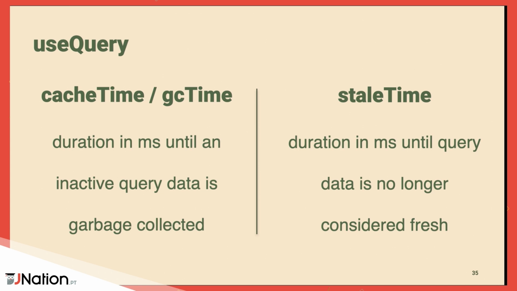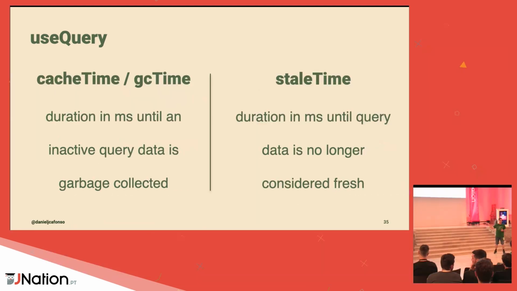And this is when you, in your code, treat your data as no longer being up to date. This is when you consider your data to be stale. Your data is no longer fresh. Your data is considered to be fresh whilst you or your code believes that it's up to date with what exists on the internet. So stale time is the duration in milliseconds until a query is no longer considered fresh anymore.